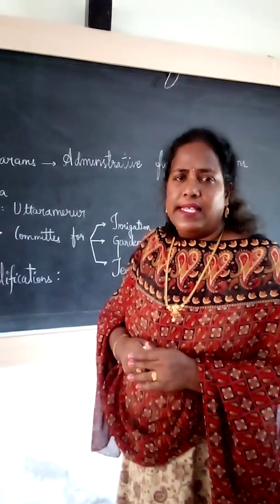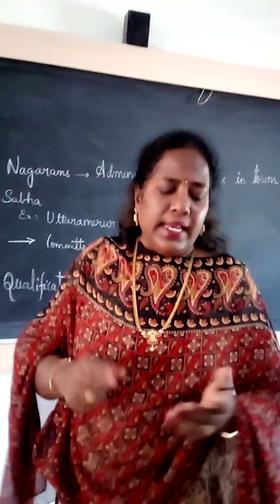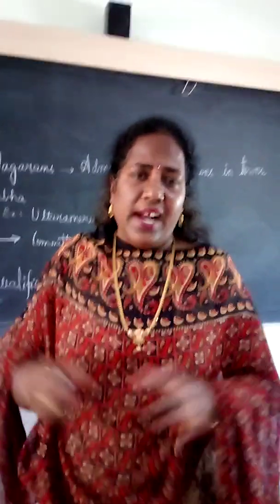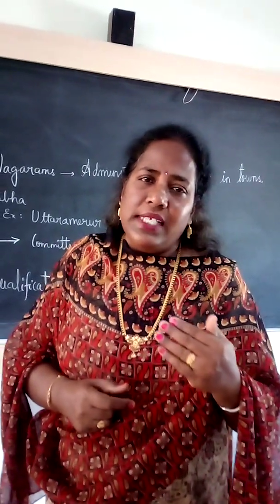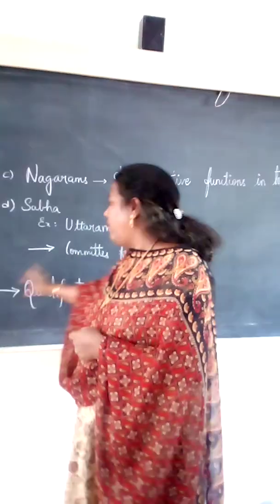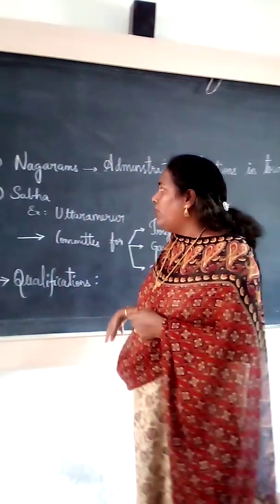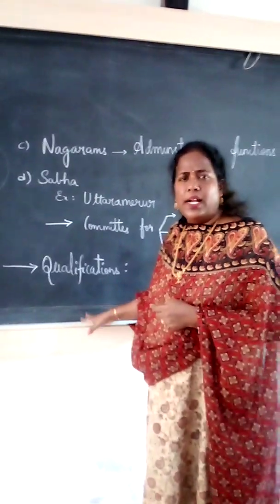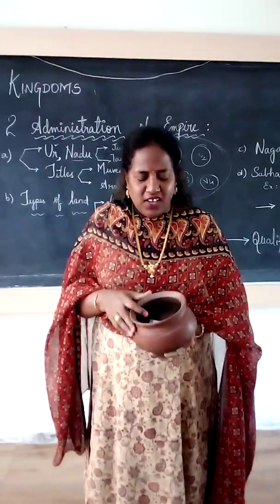One more qualification is he should submit the accounts of his property: how much land is there, how many houses are there. Not only his property, he has to mention his relatives' property also. So these are the qualifications required to contest in the election. Then how did the Sabha conduct the elections in olden days? We'll see a live activity now.